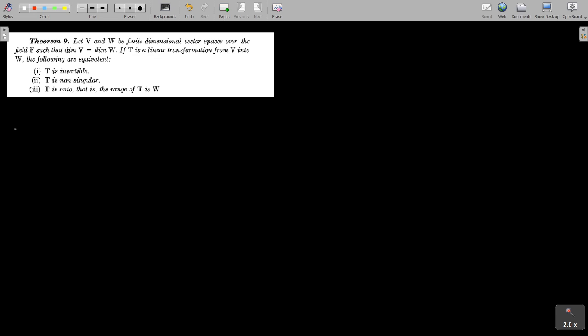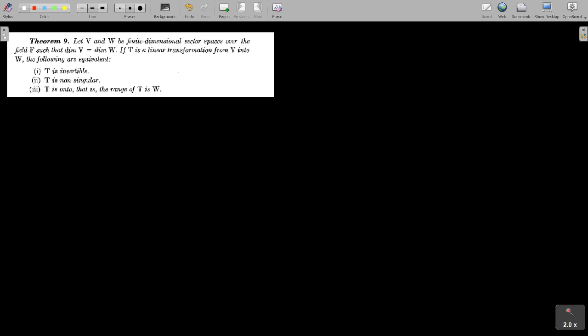Hi all, today we discuss theorem 9. Let V and W be n-dimensional finite dimensional vector spaces over the field F such that dimension of V is equal to dimension of W. Then we have three equivalent conditions.